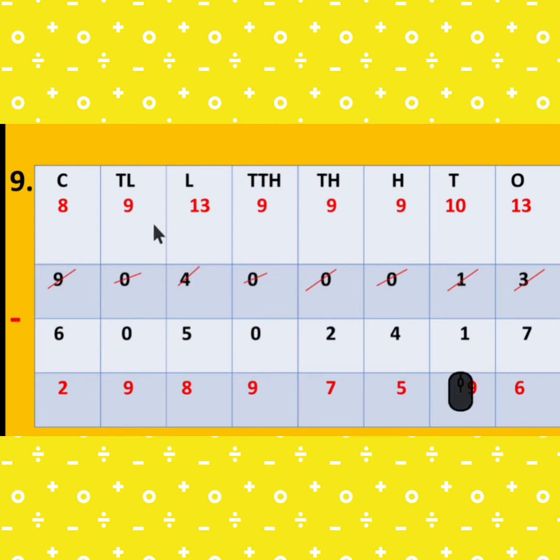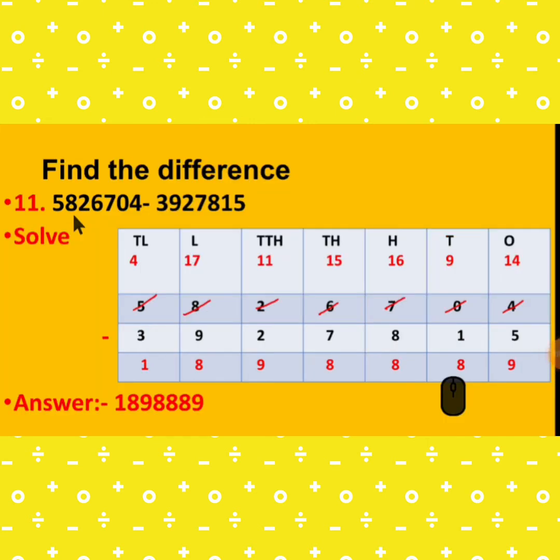It becomes 8. 13 minus 5 is 8. 9 minus 0 is 9 and 8 minus 6 is 2. So the answer is 2 crore 98 lakh 97,596. Now find the difference.